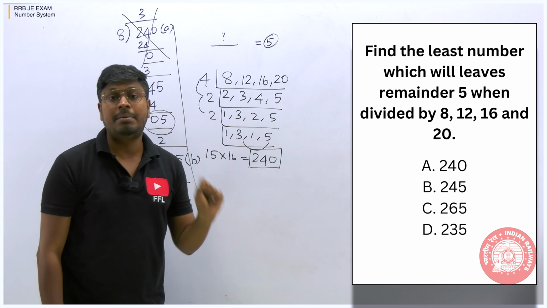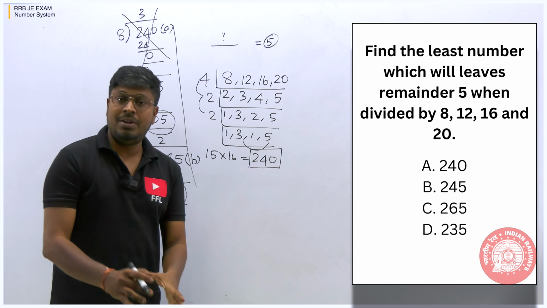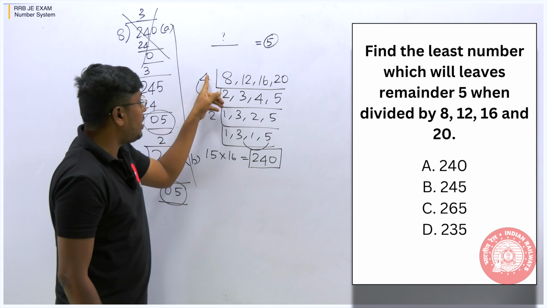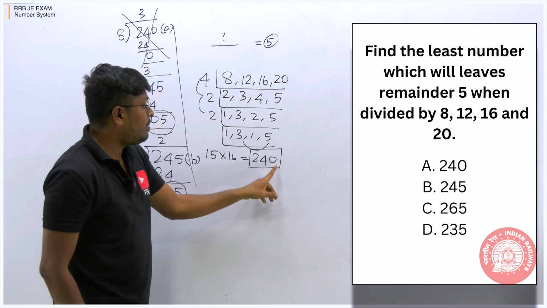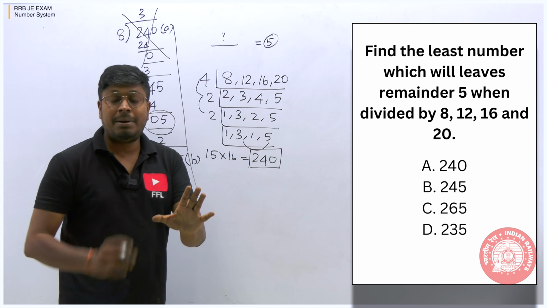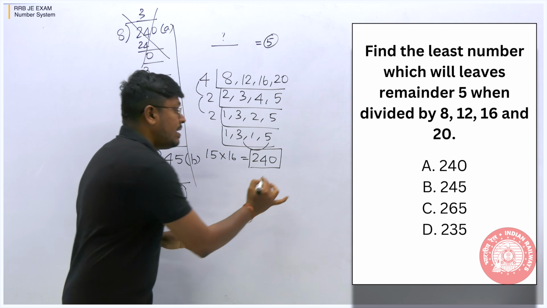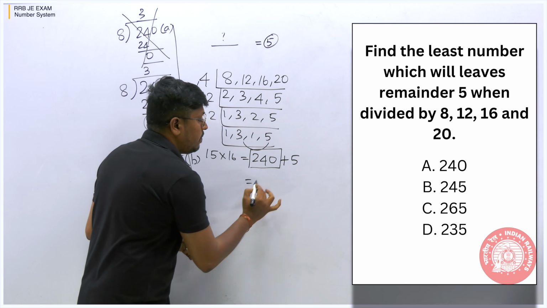We got a common multiple which is 240. And we know that if we divide 240 by all these numbers, we will get a remainder of 0. But our target is to get a remainder of 5. So add 5 to the number, which gives 245.